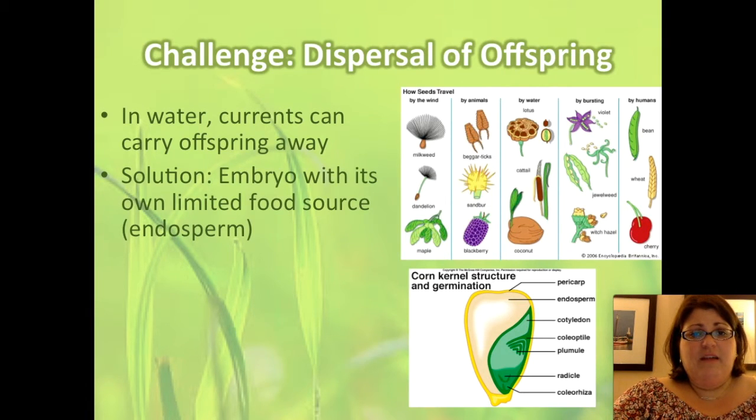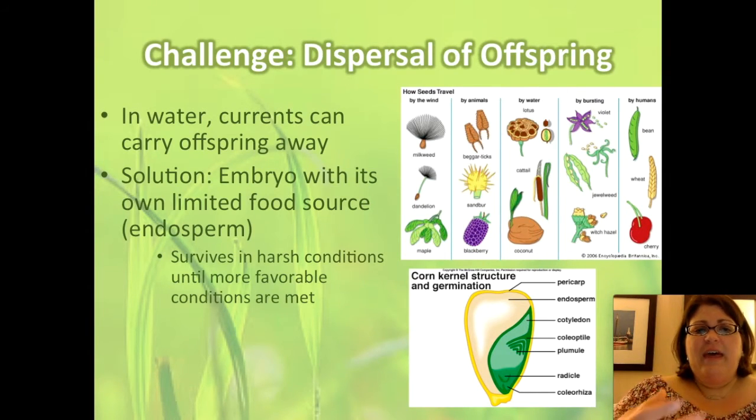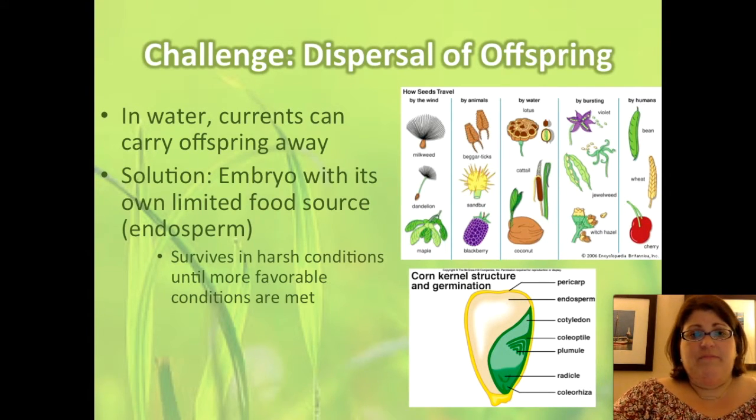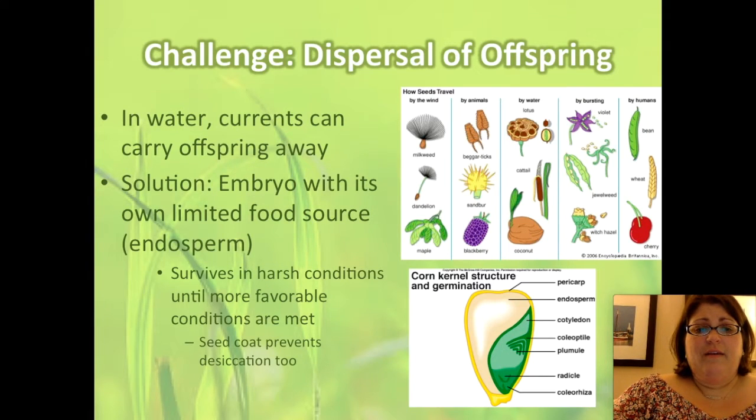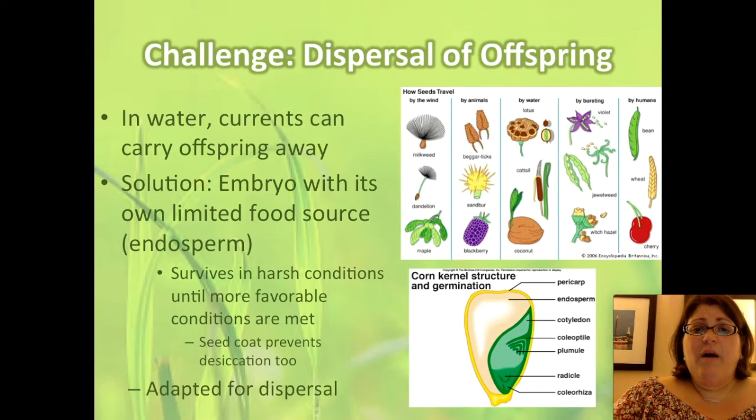So a lot of plants have an embryo that contains its own food source. It's called an endosperm. When we eat seeds, that's what stores so much energy and provides us with so many nutrients. That endosperm allows the seed to wait until favorable conditions are met. And so that can be a long time, potentially. Additionally, they have that seed coat we mentioned to prevent it from drying out. And finally, most plants that have seeds also have structures to help distribute those seeds.